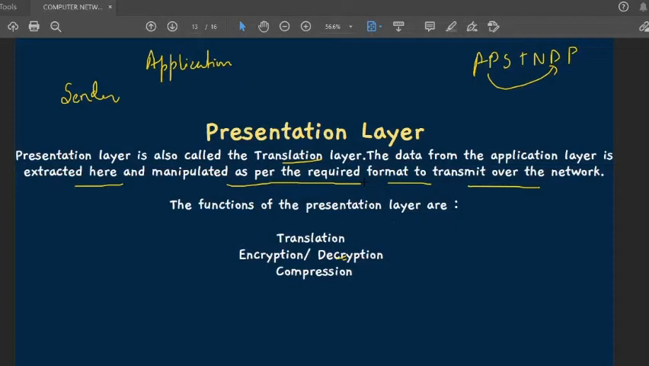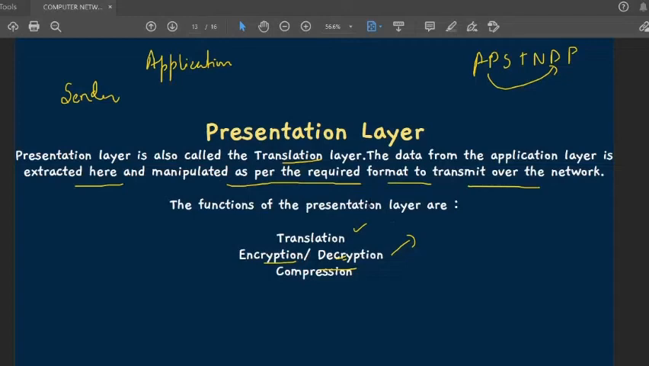You know that for security purposes, we never send data directly in the raw format. What we do is encrypt and decrypt. We encrypt during the sender's part, and when the data is received, it is decrypted. So in the presentation layer we actually do this.